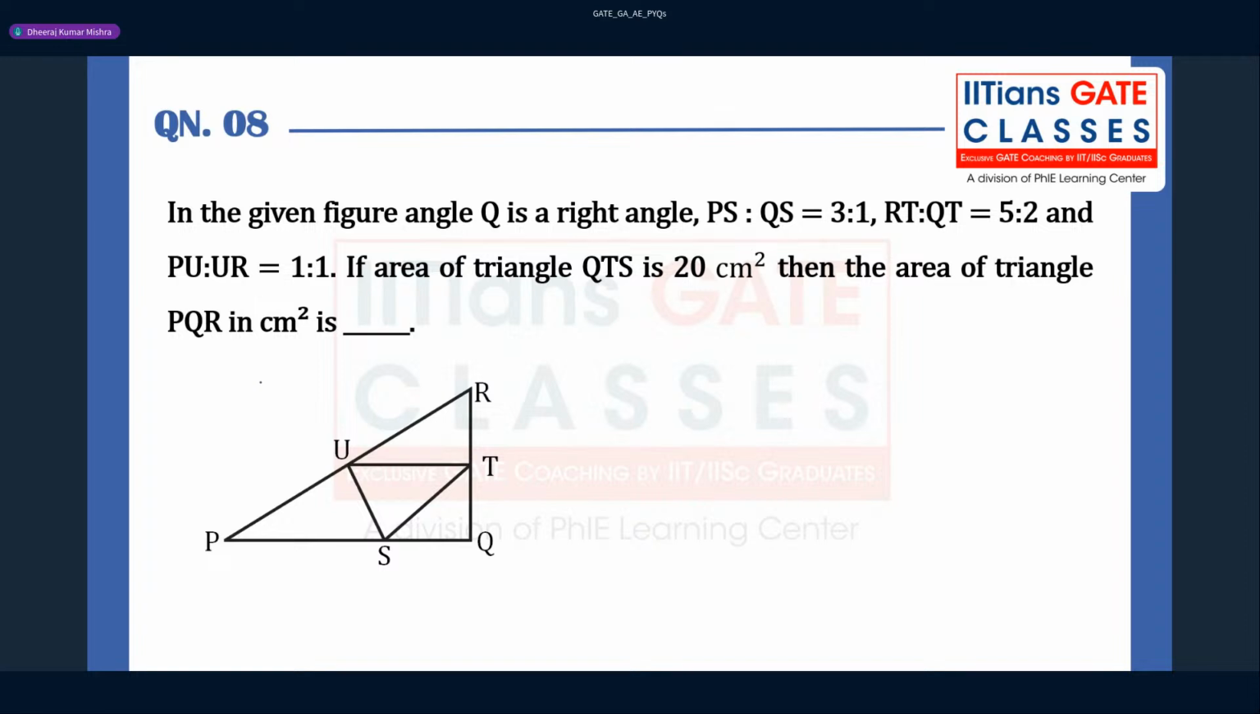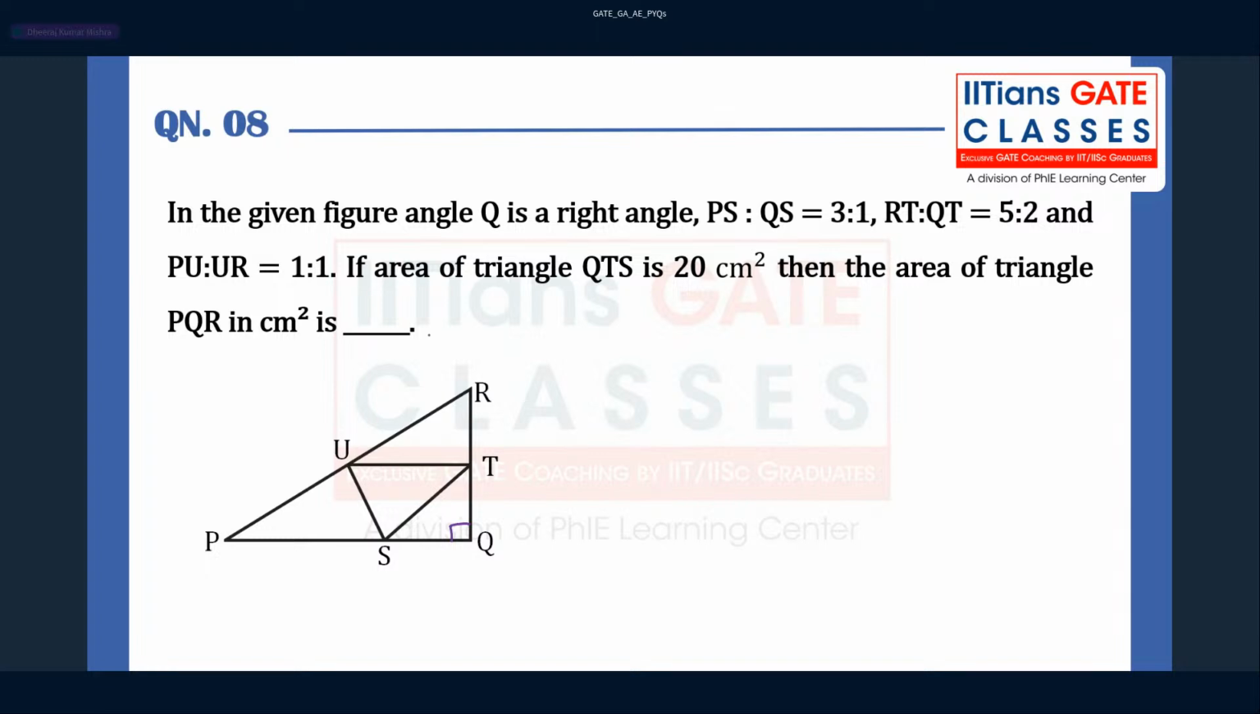So in the given figure, this is a question from geometry. I believe anybody can do it here. In the given figure, angle Q is a right angle. You see, PS is to QS equal to 3 is to 1. RT is to QT equal to 5 is to 2, right? And PU is to UR equal to 1 is to 1. So these are the ratios which are given.